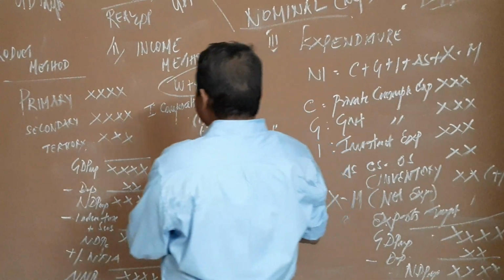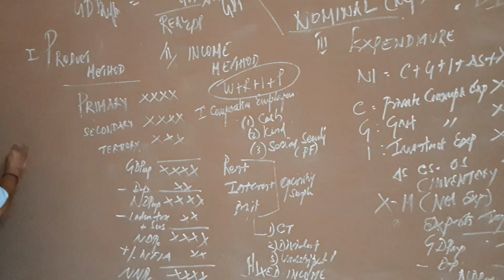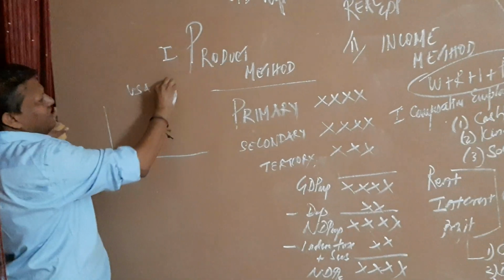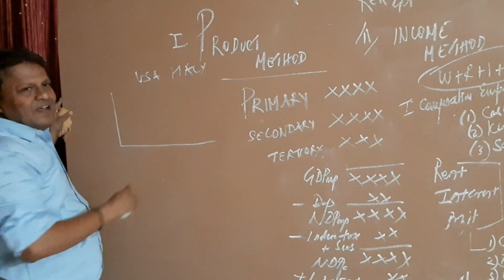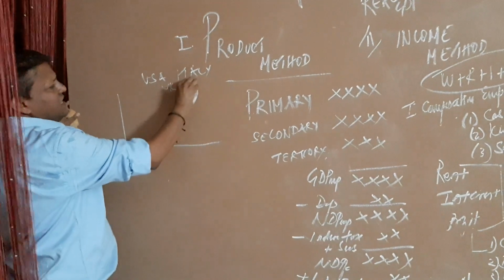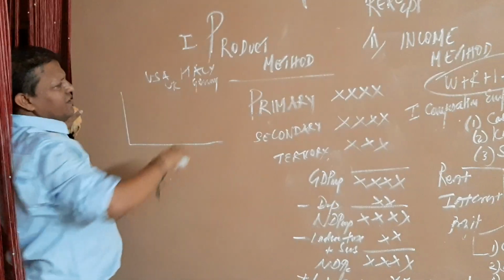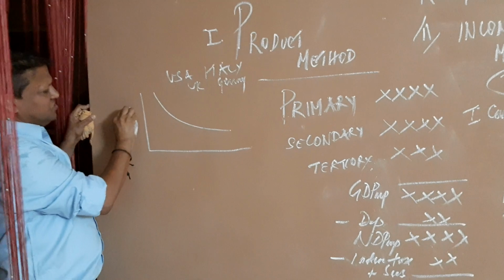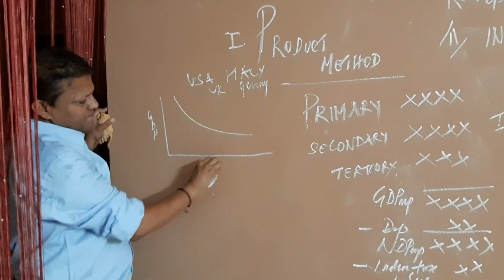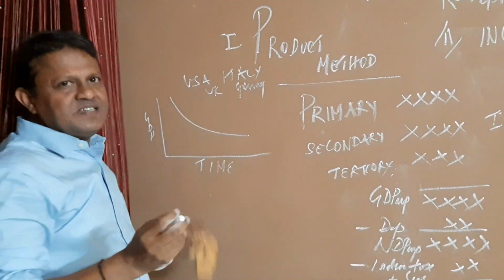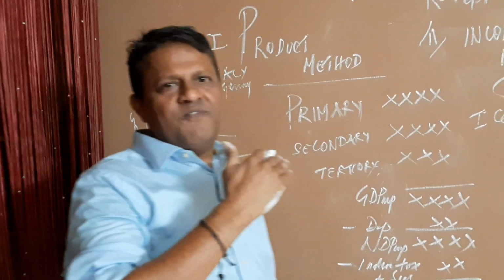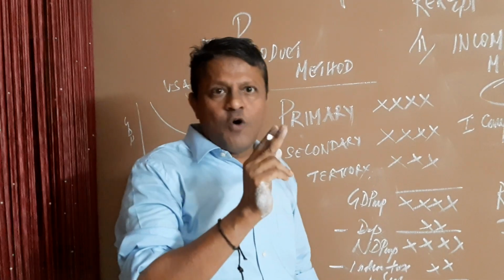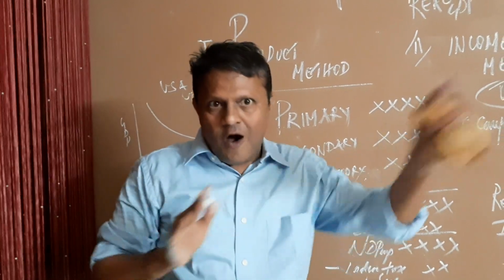So in a country like USA, Italy, UK, Germany, these are the countries where we predict this type of GDP curve. After COVID-19, say this year is a bad year for all over the world, but it is not going to impact adversely and uniformly.